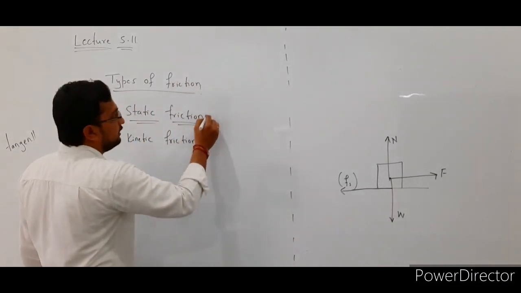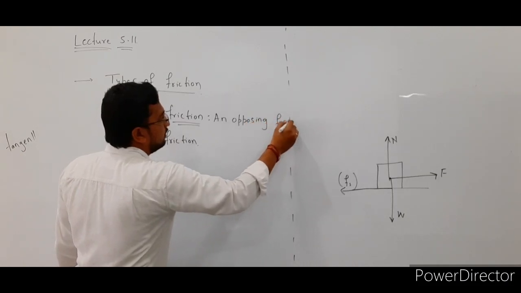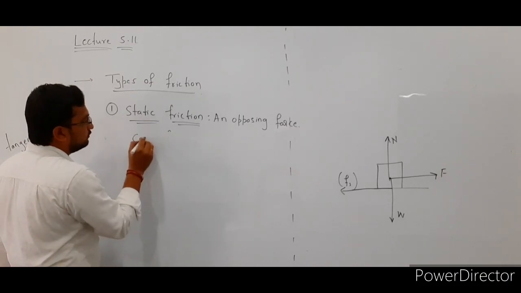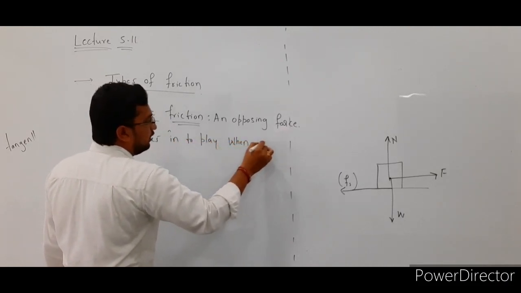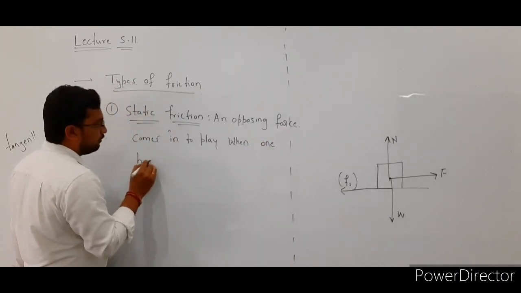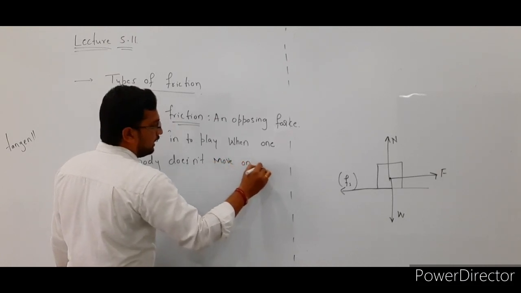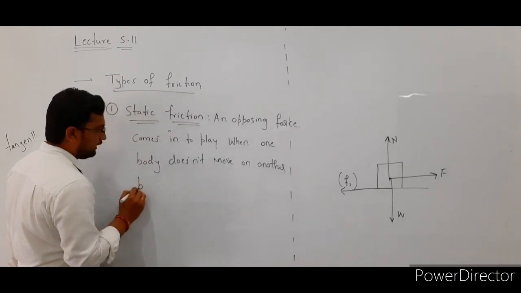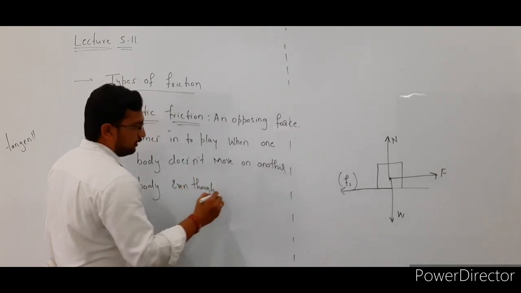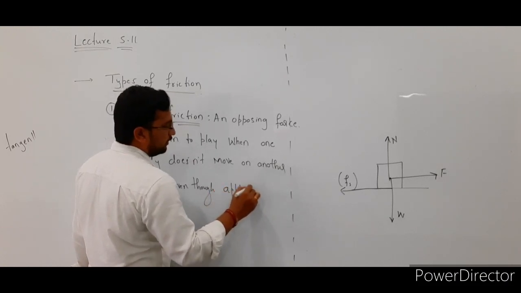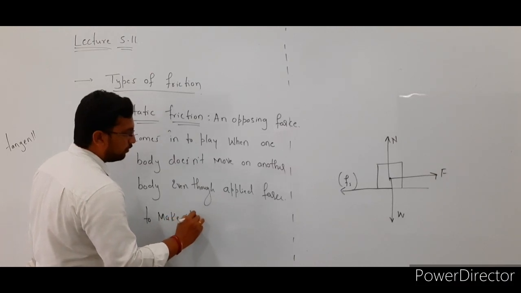See here, static friction: an opposing force comes into play when one body does not move on another body, even though a force is applied to make it move.